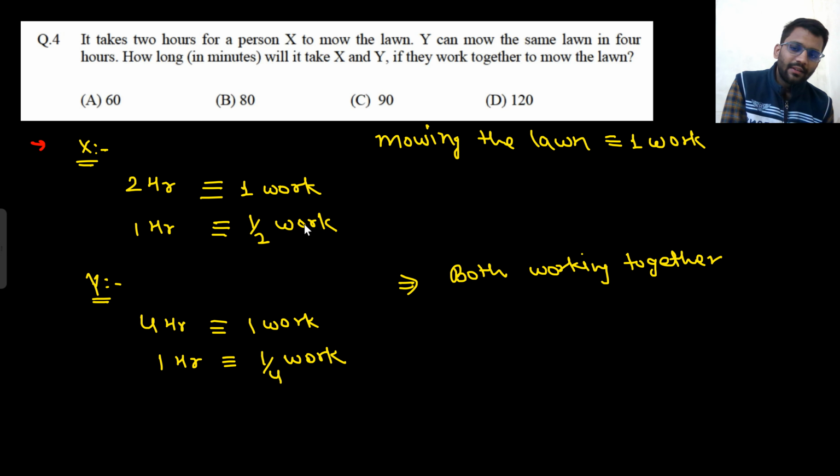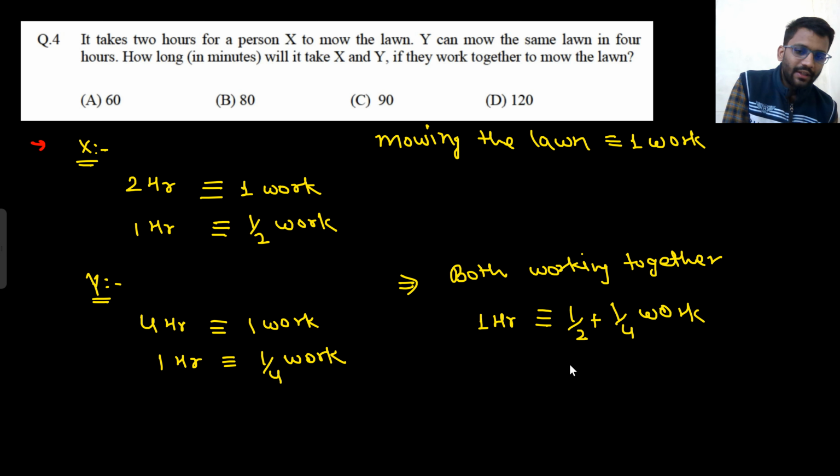In 1 hour, this one will do half work, and this one will do 1 by 4 work. So both working together, in 1 hour, how much work will be done? 1 by 2 plus 1 by 4, simply 3 by 4 work will be done.